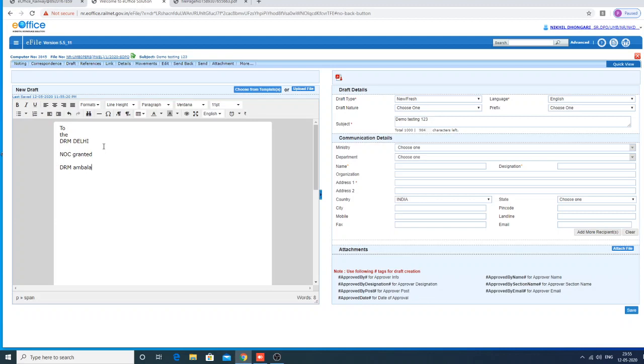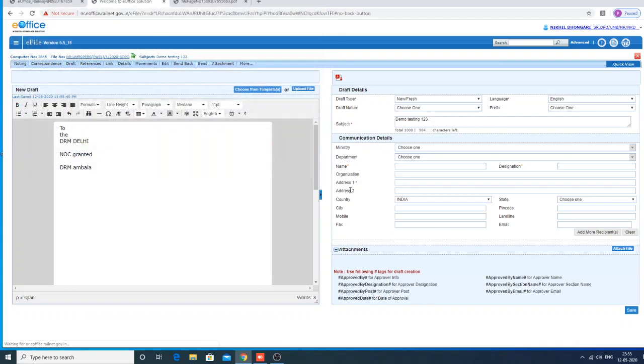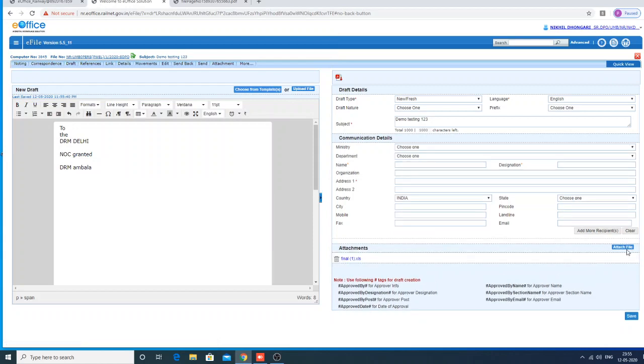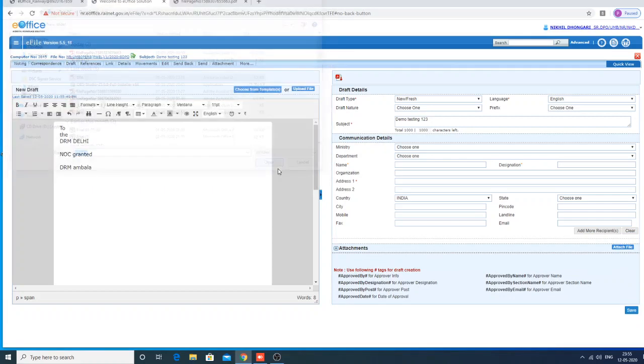This is the draft letter that I am sending to DRM Delhi, that the NOC has been granted for the transfer. Okay. So here you can attach the documents. What attachments does a transfer require? Generally you have to attach a service record copy or leave account copy. I am just showing here that you can attach an Excel sheet, or you can attach any PDF file.